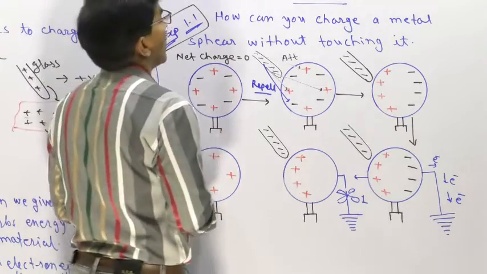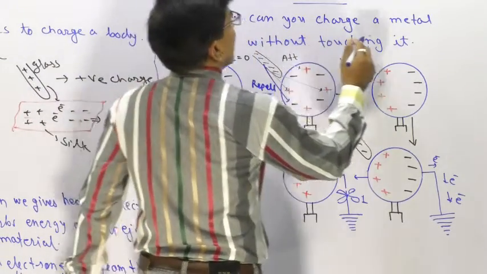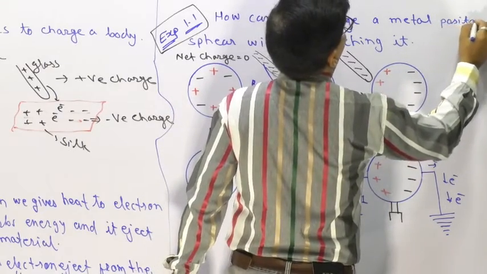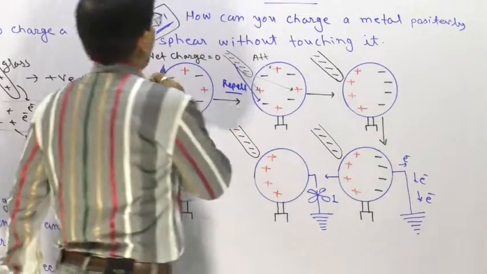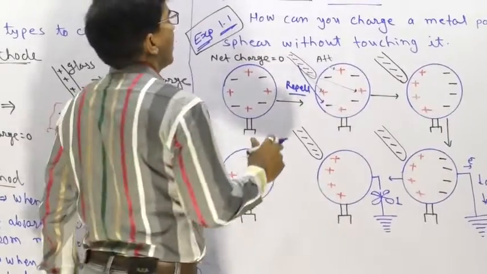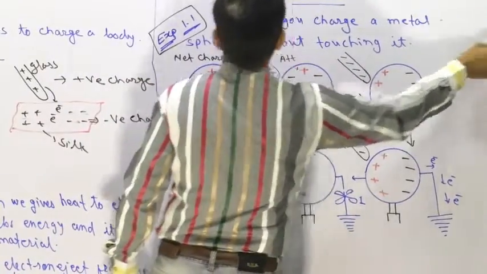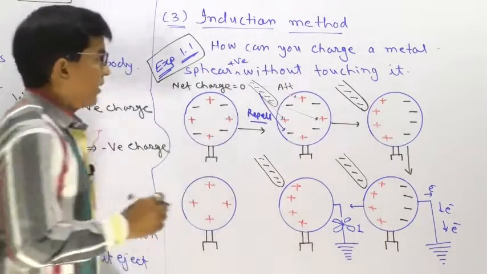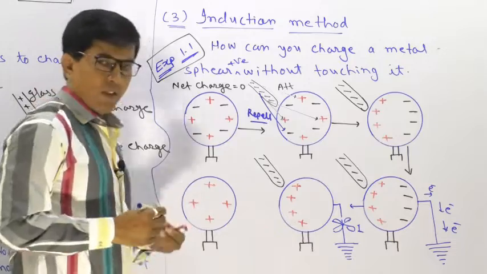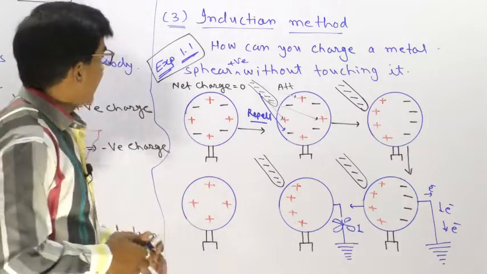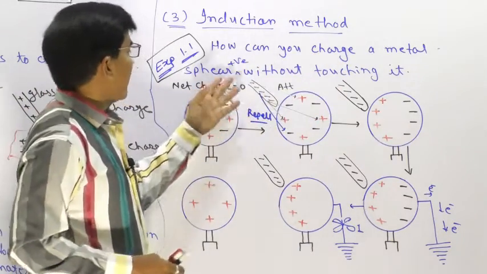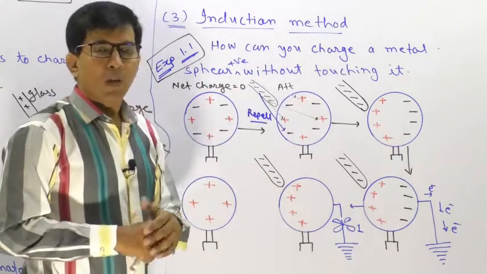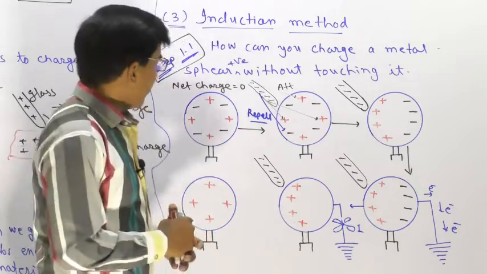How can you charge a metal sphere positively without touching it? Here we will write positive, without touching it. So this is positively charged. If the question is asked, how can you charge a metal sphere negatively without touching it, how will you reply? How will you give the answer?